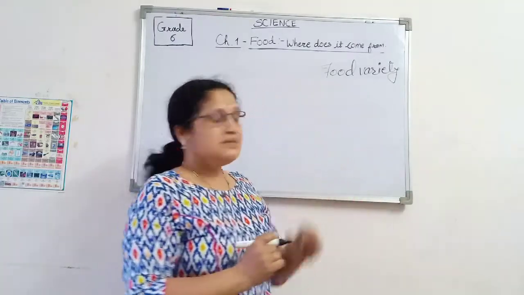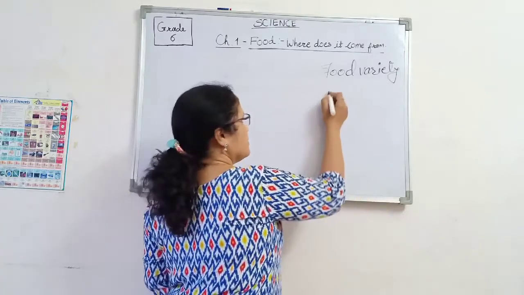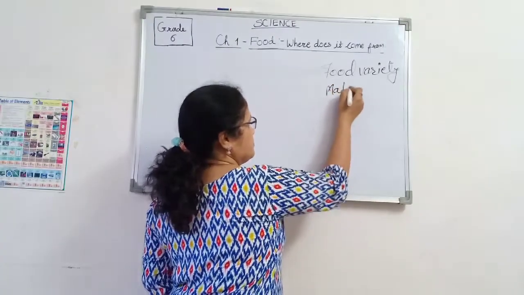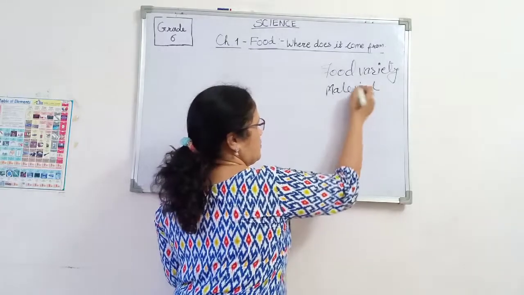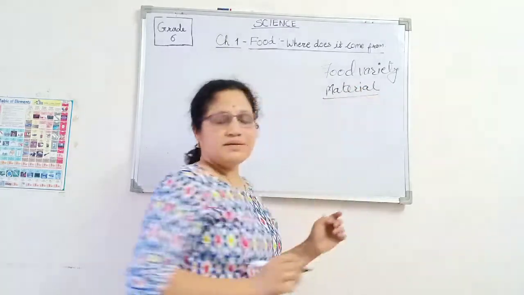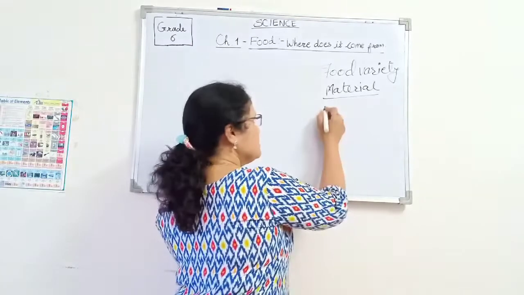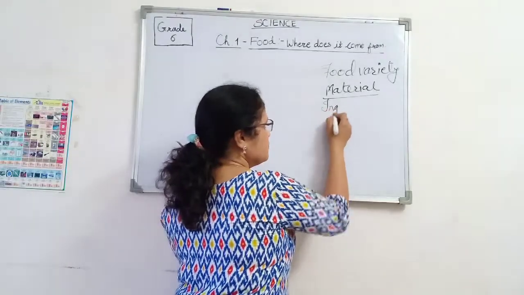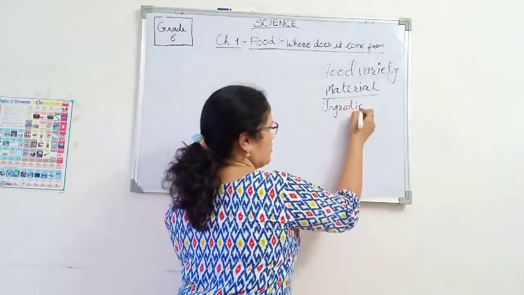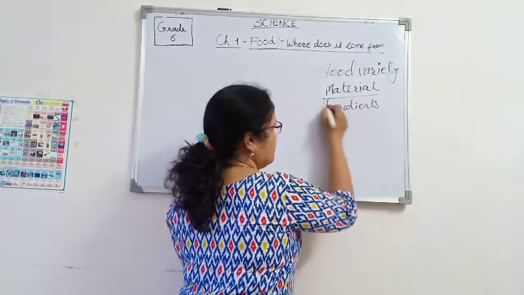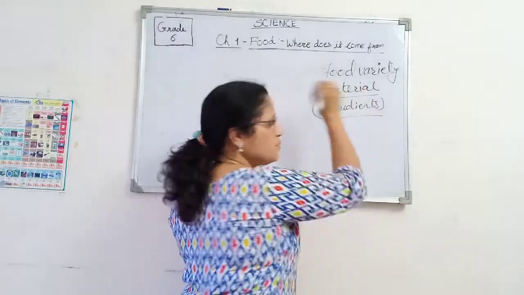Okay, next is the material. Material means ingredients also. We call ingredients the material.